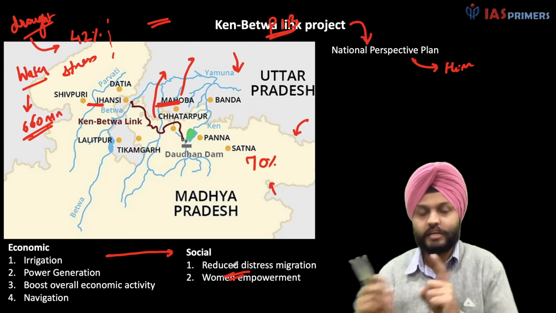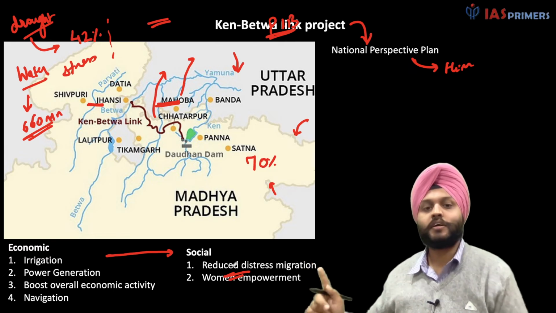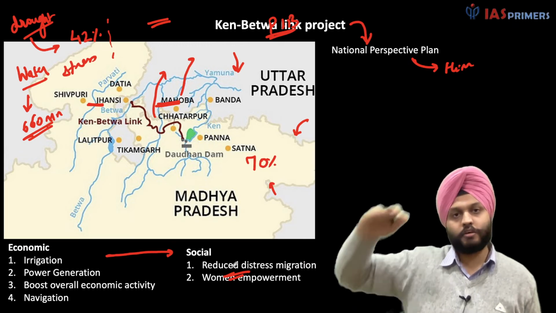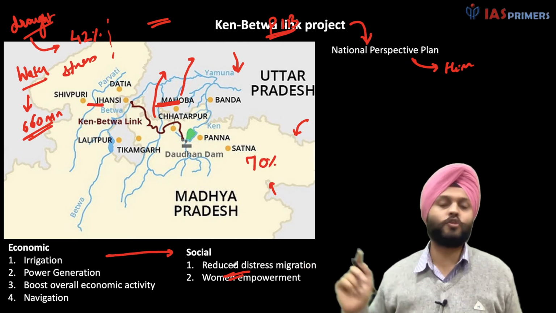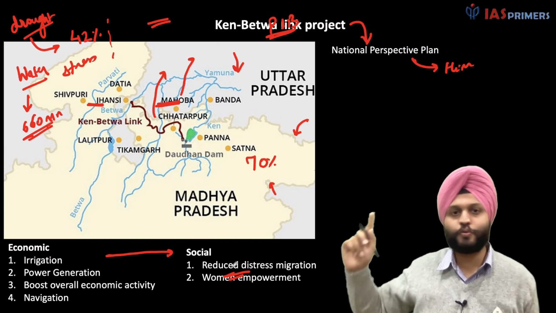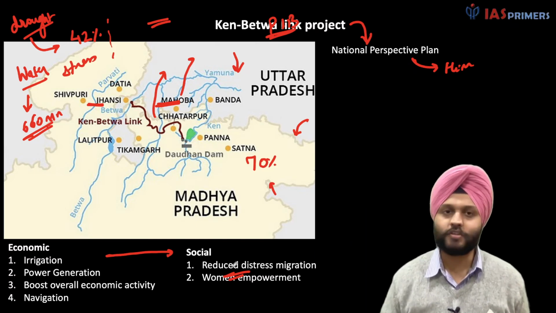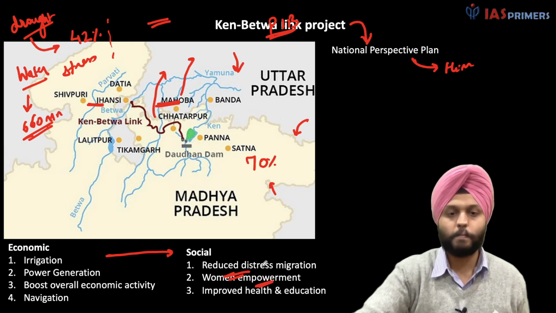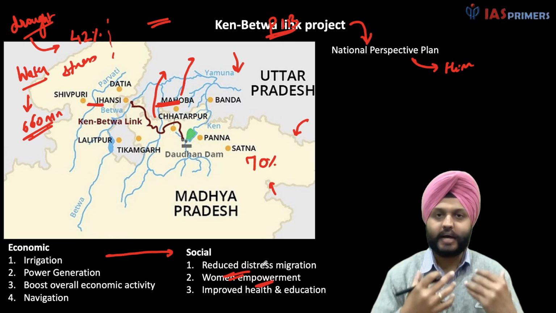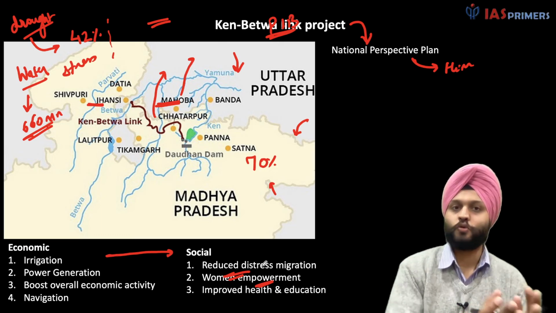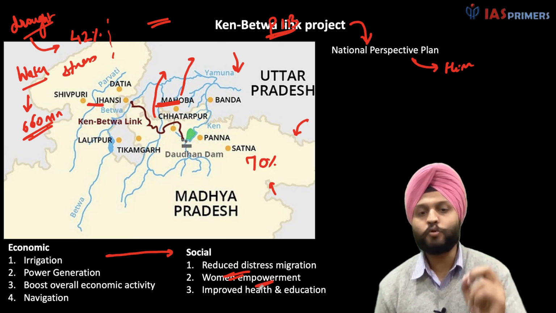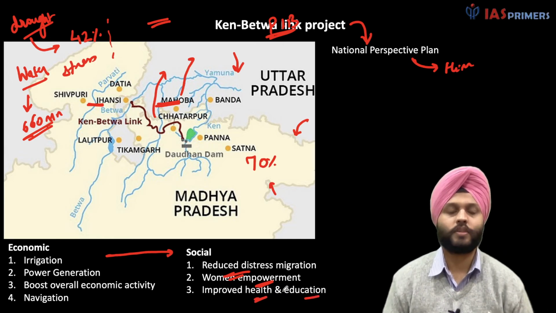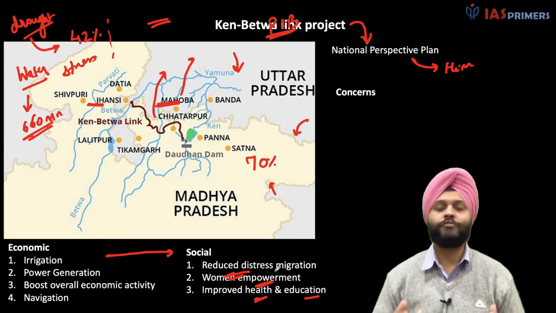One is the inconvenience, of course, but then imagine that woman in difficult conditions. Maybe then the task is given to the girl child, and access to education, access to nutrition, all of this is hampered because of this. So this will pave the way for women empowerment as well. And yes, better access to water, better access to incomes would help in improving the health outcomes as well as the educational outcomes. So these are certain benefits over here.